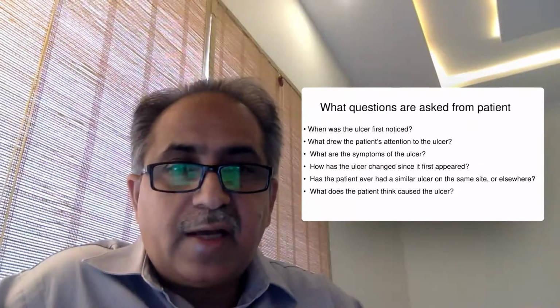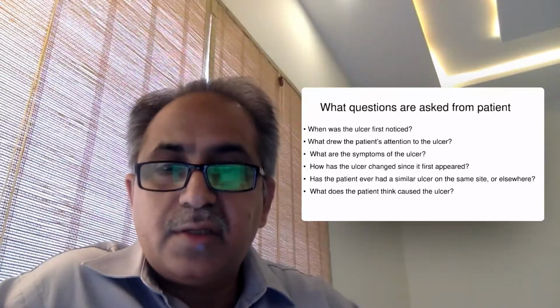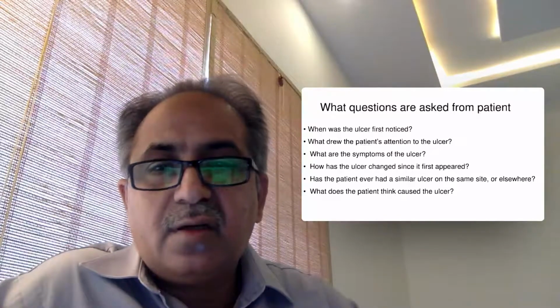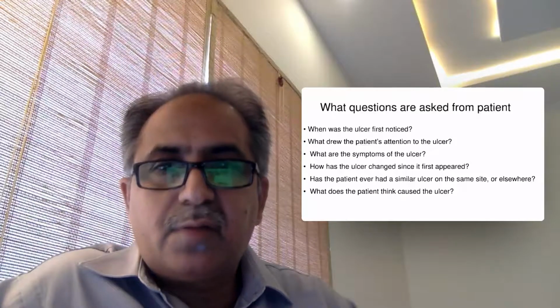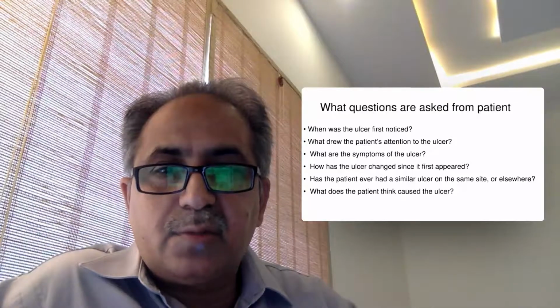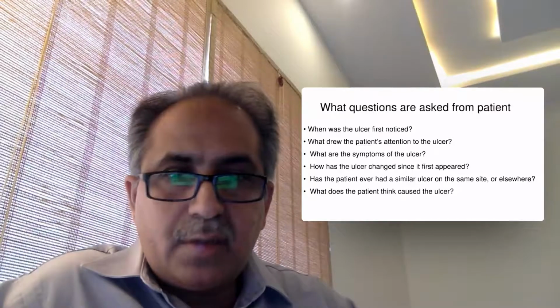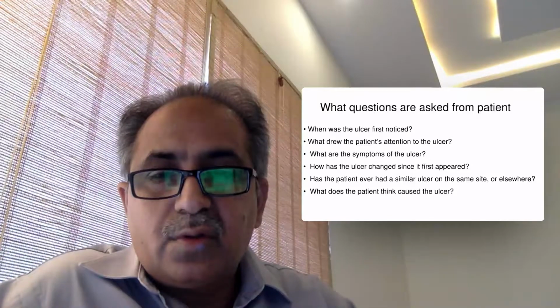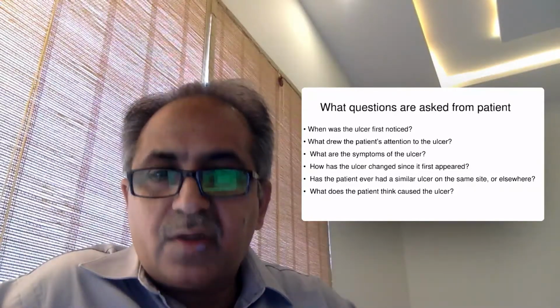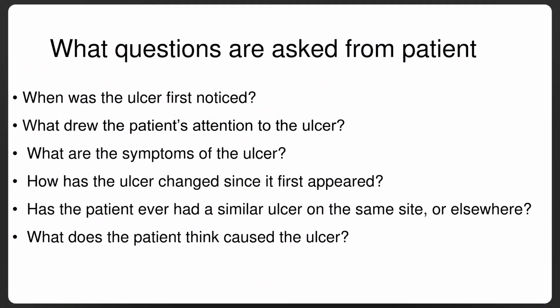is important. Has the patient ever had a similar ulcer on the same site or elsewhere? This is important. The ulcer may be present at the same site, occurring again and again, or it may have taken another site. There are many ulcers that may change their sites. Some dermatological diseases may be present there. What does the patient think caused the ulcers? The patient always has some idea about the diagnosis. Always ask the patient, what do you think, what is your opinion about this, what this disease may be. So again, these are the different questions which should be asked.